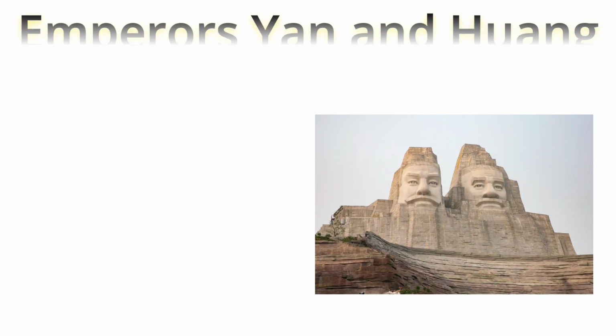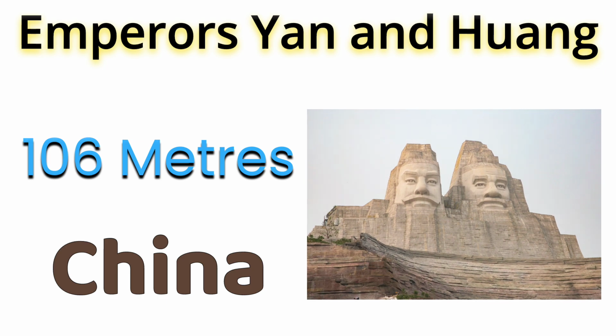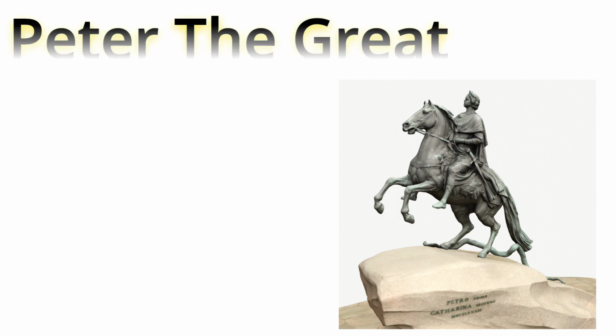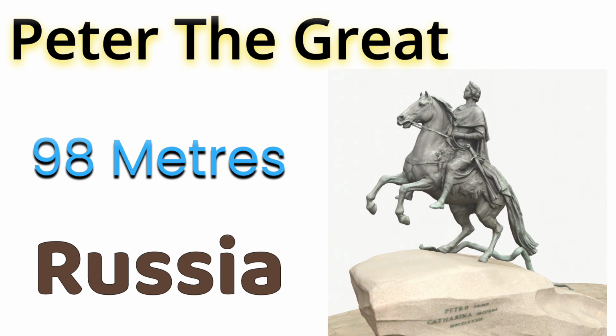Emperors Yan and Huang. Its height is 106 meters. It is present in China. Peter the Great. Its height is 98 meters. It is present in Russia.